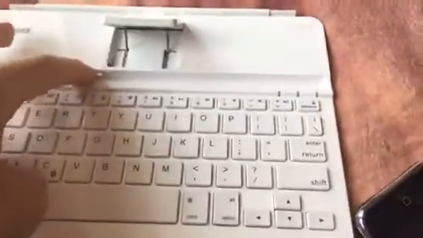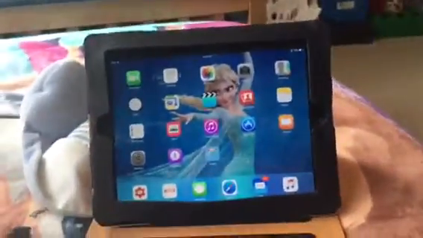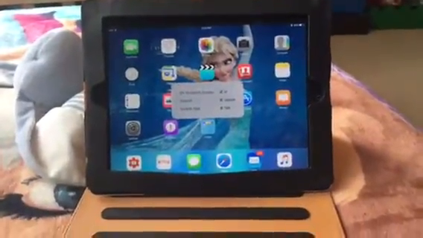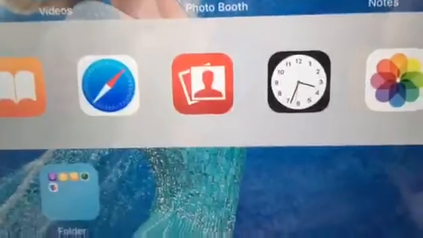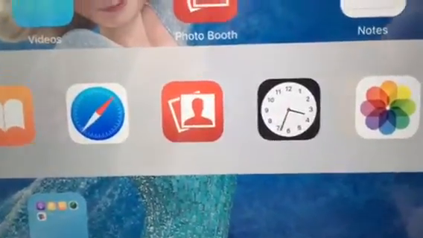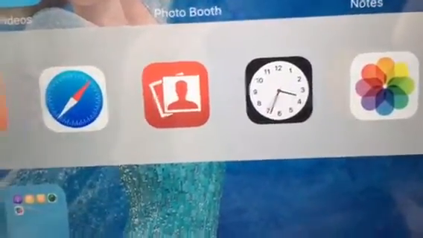Right here, this is a regular keyboard. You push the button, hold your iPad. You hold command and then hold tab to switch between the apps you have running. If you look very carefully at the clock, they're still moving. Cool, huh?